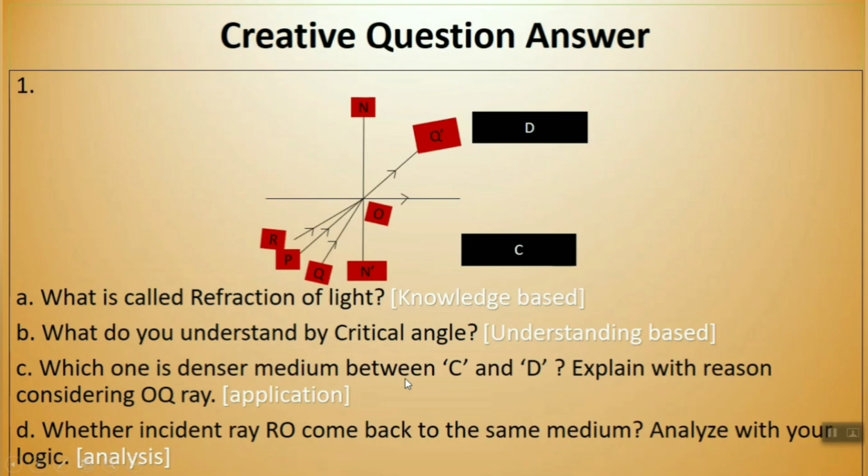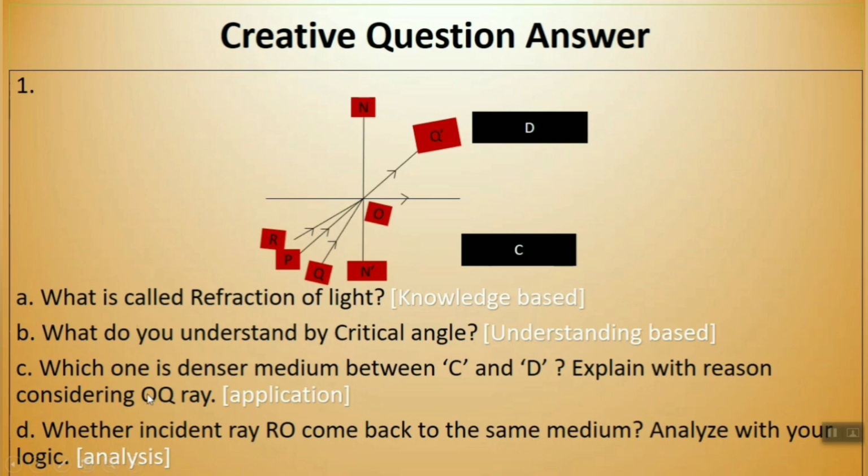Now come to a creative question. Before that, we have a figure, and you are already habituated to this figure. It is in your science book, in lesson 6 or 7. This figure shows total internal reflection and critical angle together. Our question is, what is called refraction of light? It is knowledge based. Then what do you understand by critical angle?